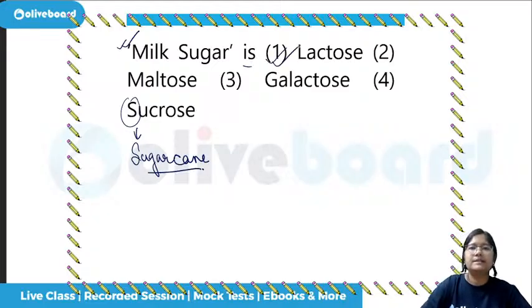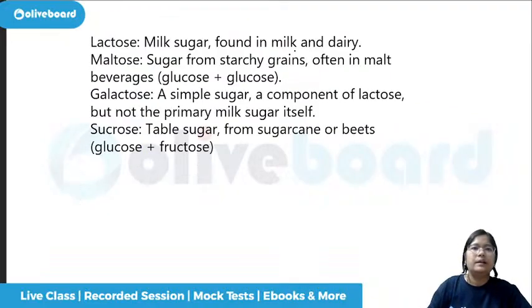Milk sugar has lactose. Lactose is there in the milk sugar, or say in most of the milk and dairy products. Maltose is there in case of malt, single malt. In case of malt beverages, it is nothing but a pure form of glucose.